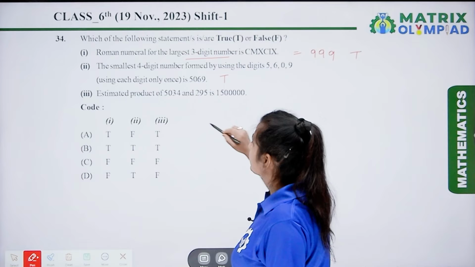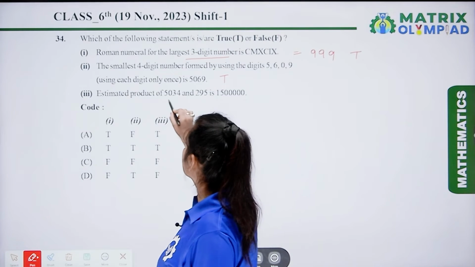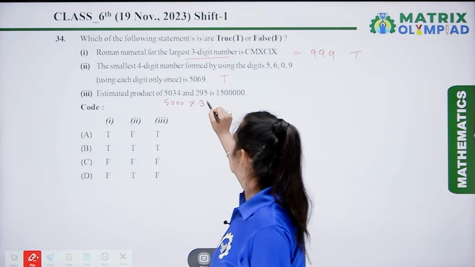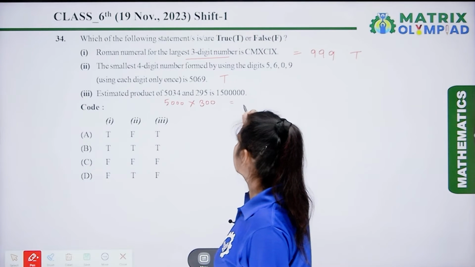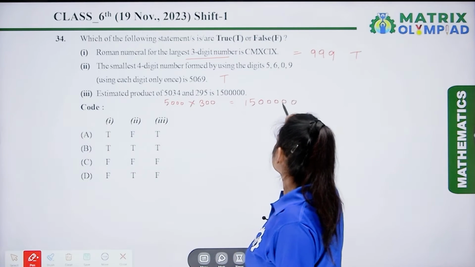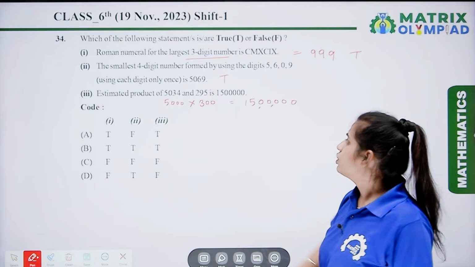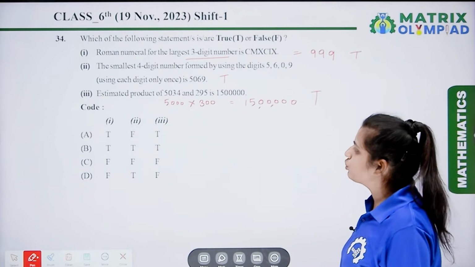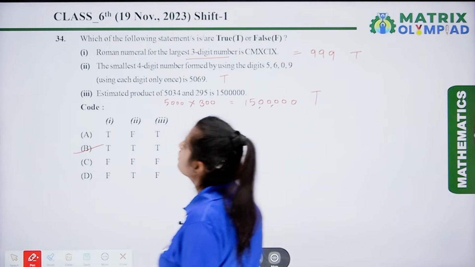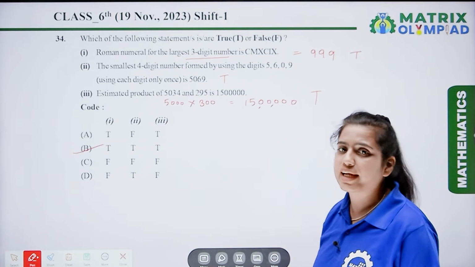So let's estimate the product. This will be 5000 multiplied by 300, so it will be 15 lakh. So this statement is also true. So according to the question, all statements are true, which means option B is the correct answer.